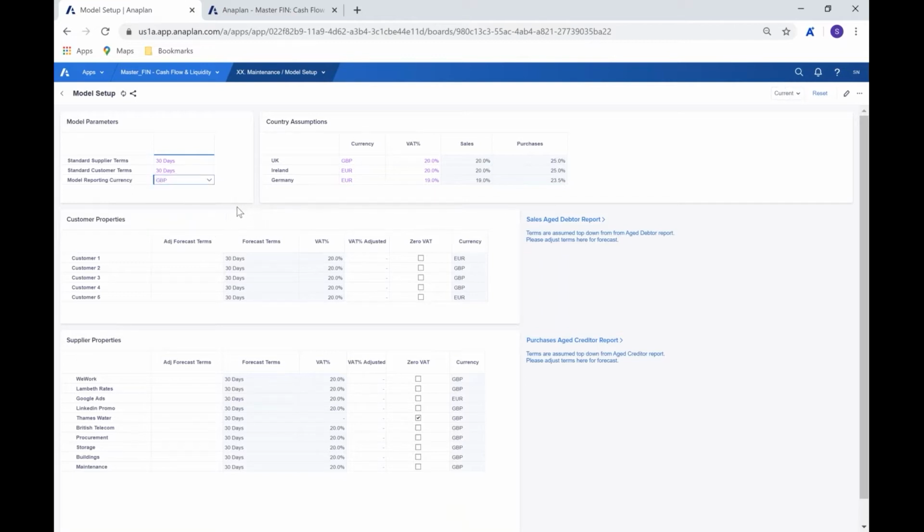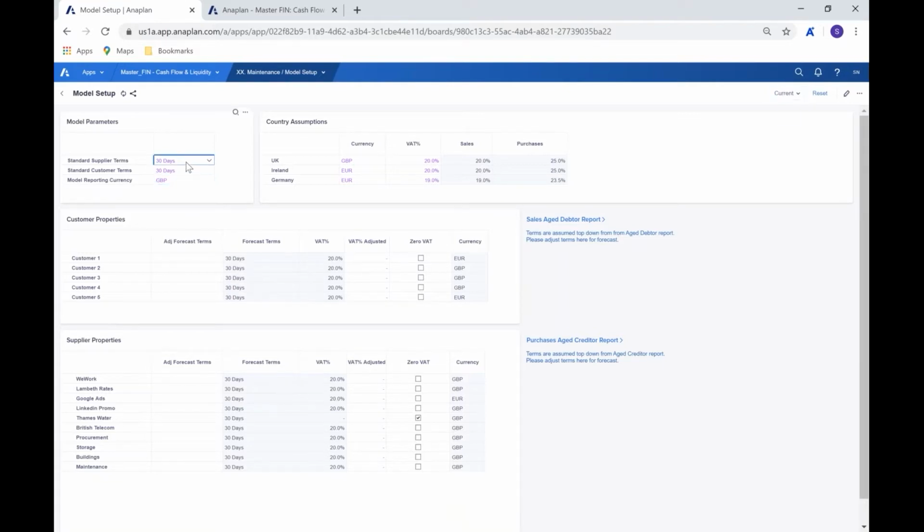Now, for those that are familiar with Anaplan, of course, you know that these are just lists in the background. We could have those lists say whatever we wanted them to say. For those that are new to Anaplan, everything we're seeing here is customizable. Where you see the font being purple, that's because we can edit it, we can input against it. Where you see it being black, that's because it's formula driven, which means that it's driven by something in the background.